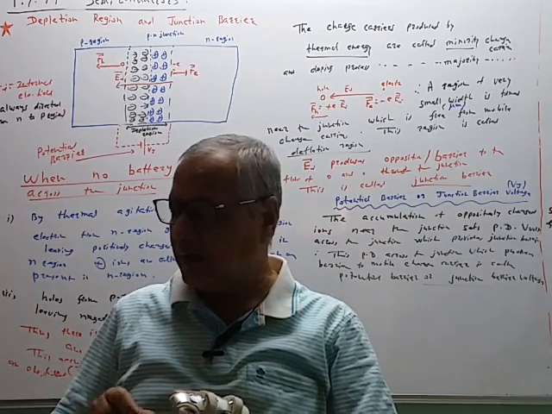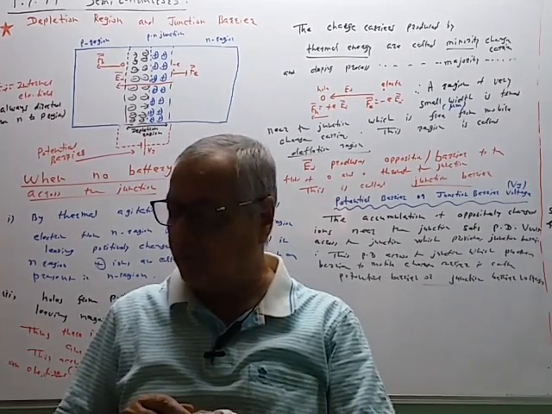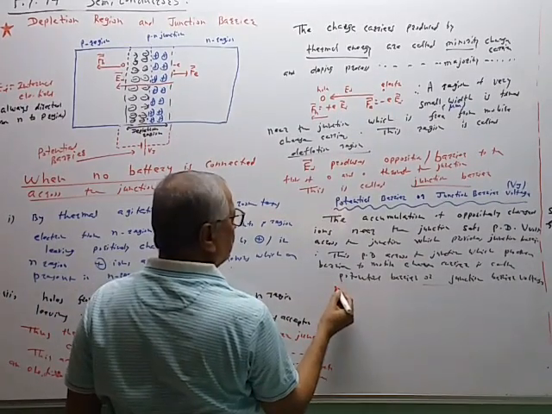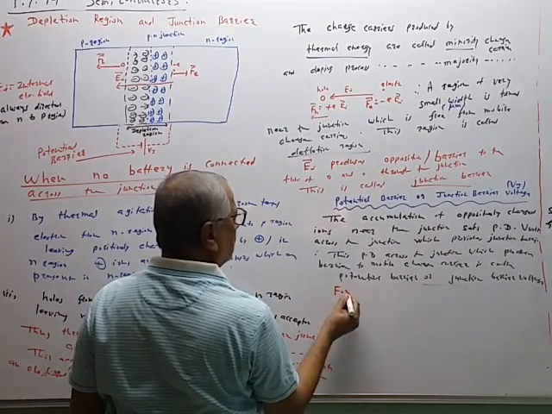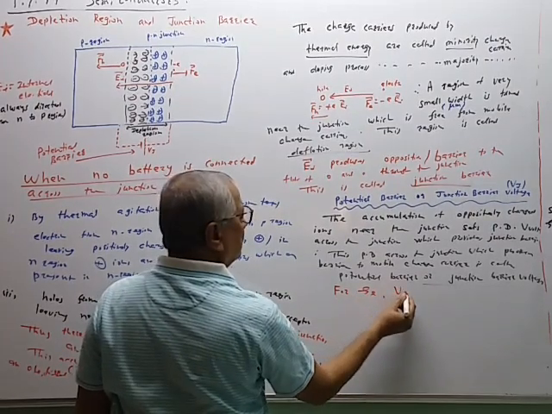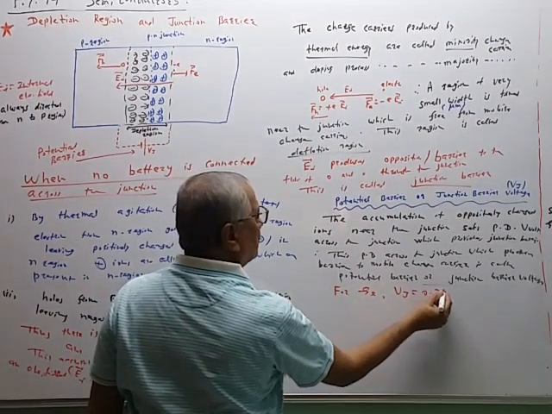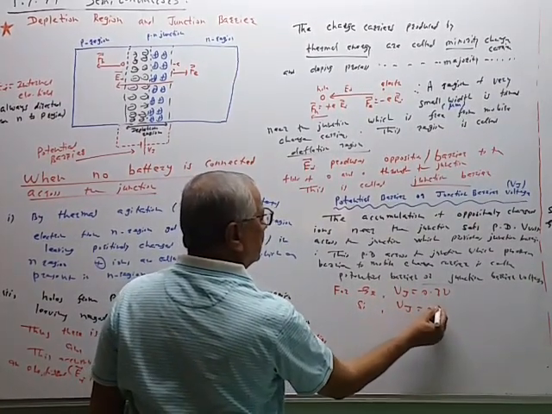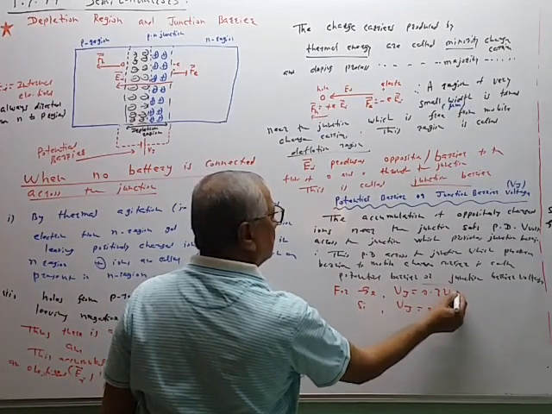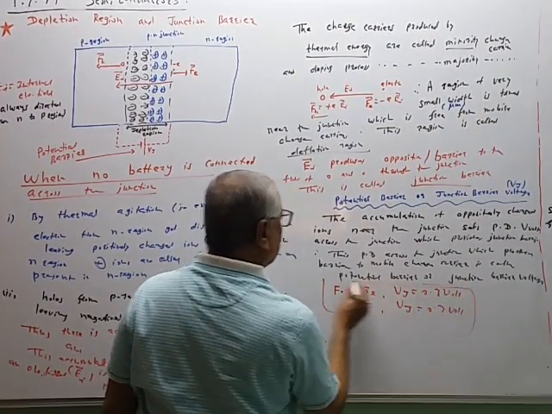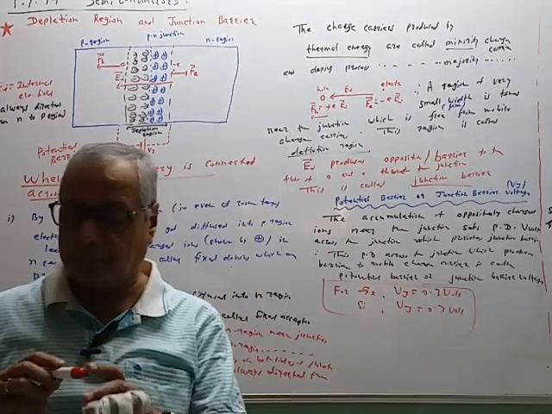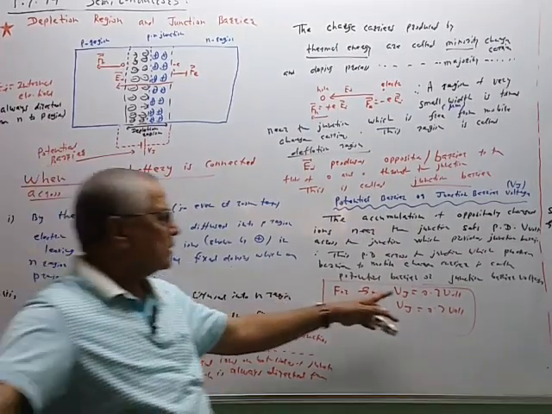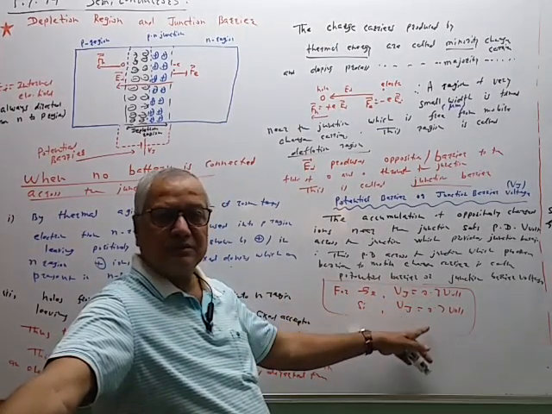It is given by Vj, and the value of Vj depends upon the material. For example, for germanium, Vj is equal to 0.3 volt. For silicon, this junction barrier voltage is 0.7 volt. These values are fixed for germanium and silicon, depending upon the material.